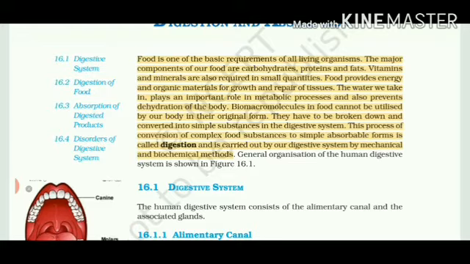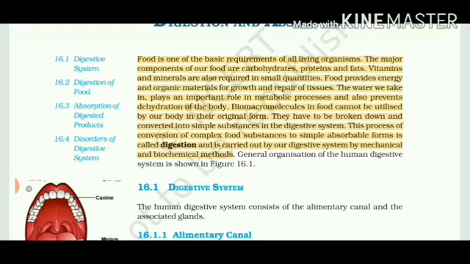Biomacromolecules cannot be utilized directly. Now, out of these 5, who are the biomacromolecules? Underline: carbohydrates, fats and proteins are called biomacromolecules. Our body cannot directly digest carbohydrate. Cellulose cannot be digested by the human body. Even other kinds of sugars which we take in, such as fructose or maltose, have to be converted into glucose, and only then can our body absorb them. It is the same with proteins, which have to break down into amino acids, and amino acids can be absorbed.